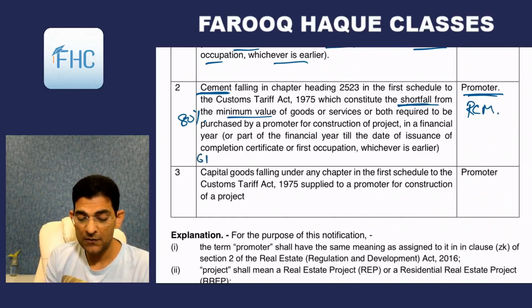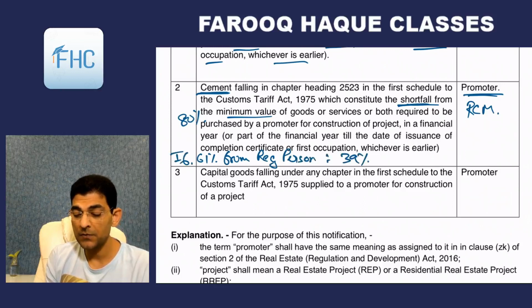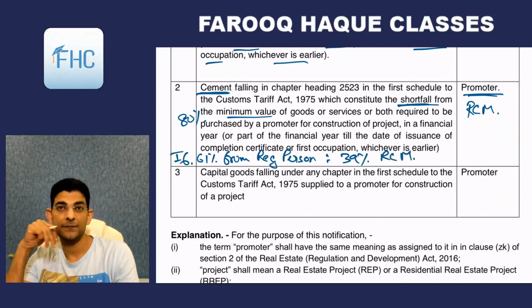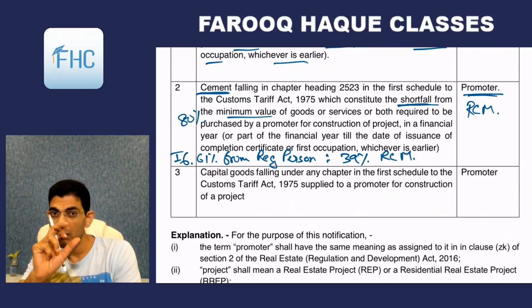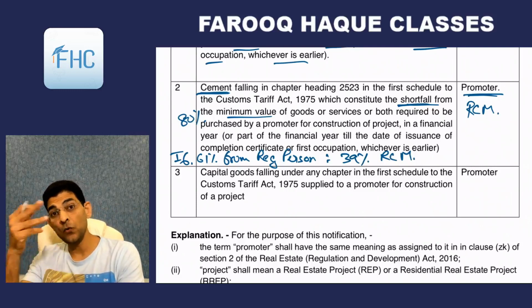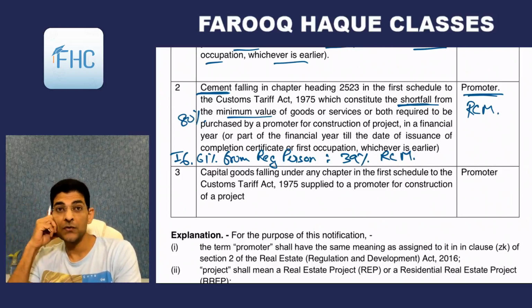In case of other goods and services, it will be the difference of 80 and the shortfall, but here the full difference from 100 will be under RCM for cement.